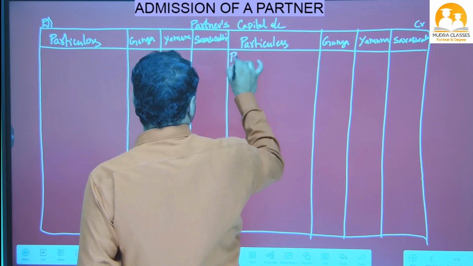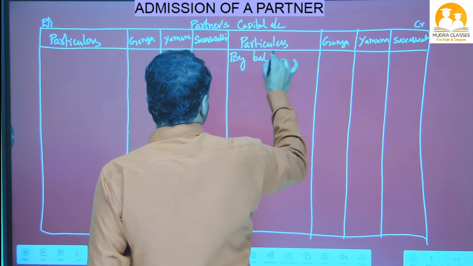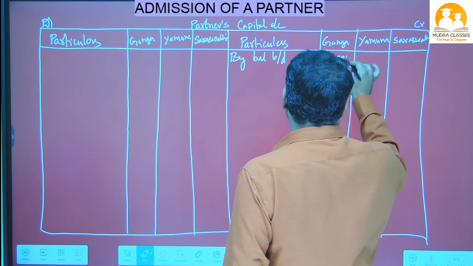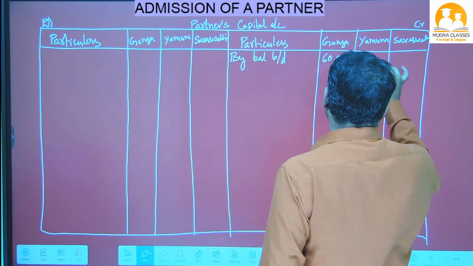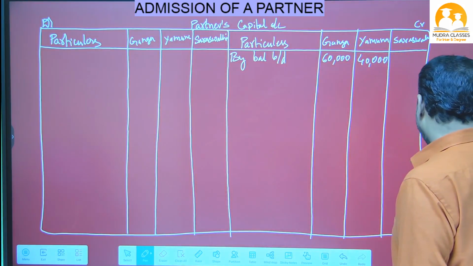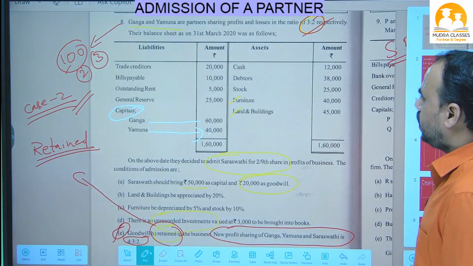So in this we will write on the credit side, by balance brought down. Ganga brought 60,000 and Yamuna brought 40,000. Ganga capital is 60,000 and Yamuna capital is 40,000. Let's see the next one.